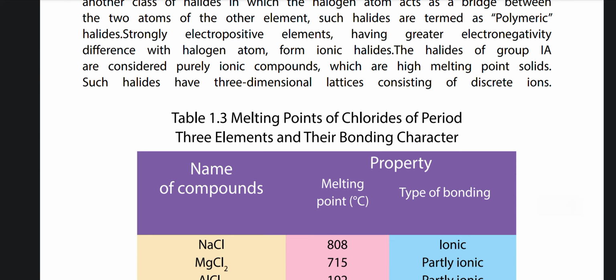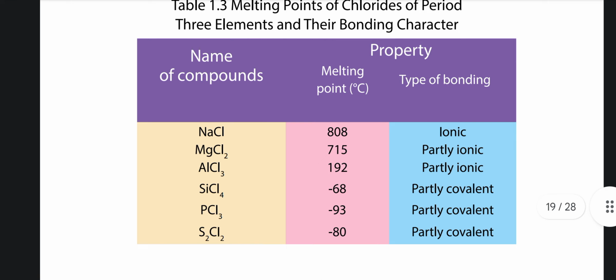Melting point of chlorides of period 3 elements and their bonding character is shown in this table. NaCl, its melting point is 808 and the type of bonding is ionic. Magnesium chloride, 715 melting point and partially ionic. Aluminum chloride, 192 melting point and the type of bonding is partially ionic.